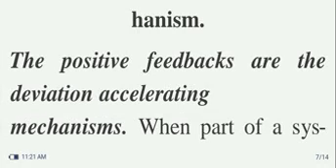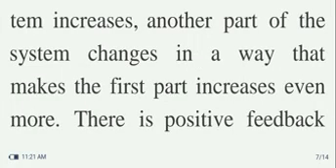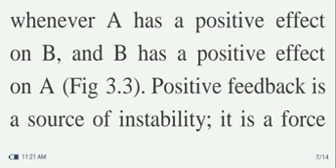The positive feedbacks are the deviation accelerating mechanisms. When part of a system increases, another part of the system changes in a way that makes the first part increase even more. There is a positive feedback where A has a positive effect on B and B has a positive effect on A. Positive feedback is a source of instability.